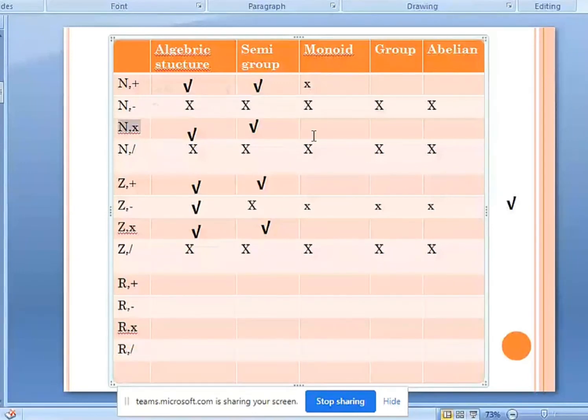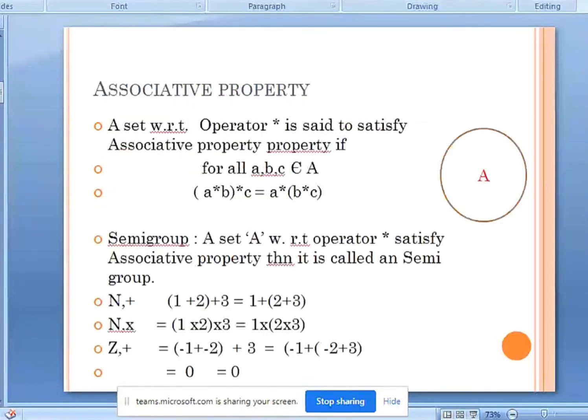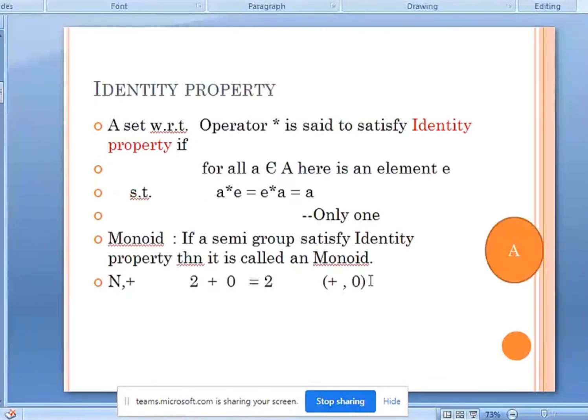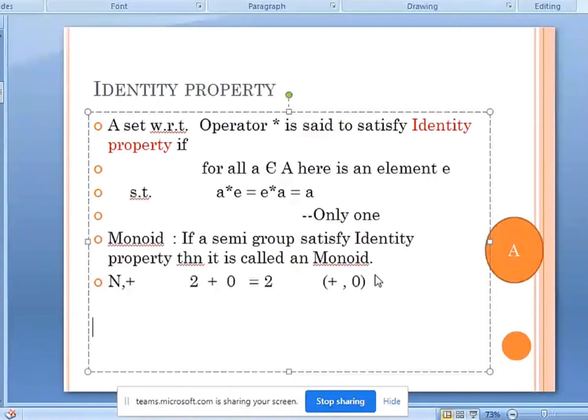Let's talk now about natural numbers with multiplication. The same thing: for example, I take a natural number and the operation I am taking is multiplication. What should I multiply with 2 so that I get 2 itself? 1, right? So keep it in mind, if the operation is multiplication, the identity element comes out to be 1. By using 1 we get the same element.